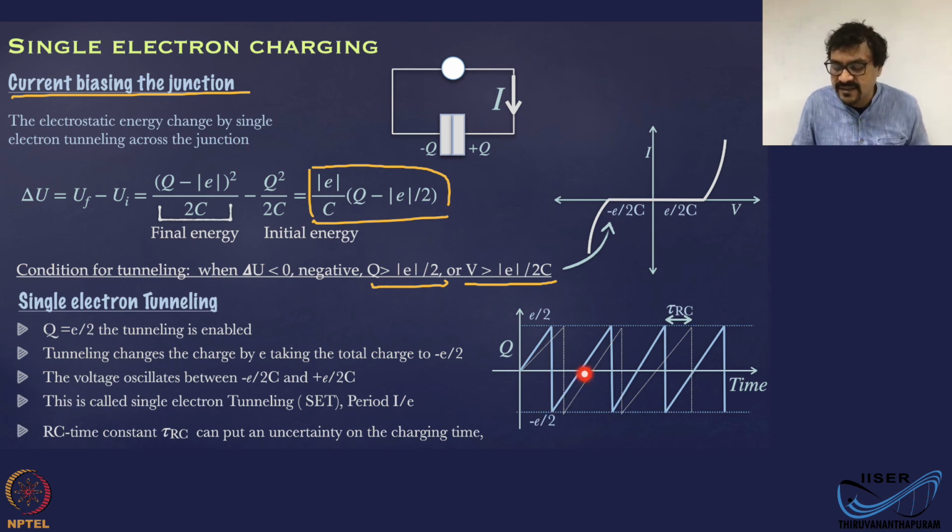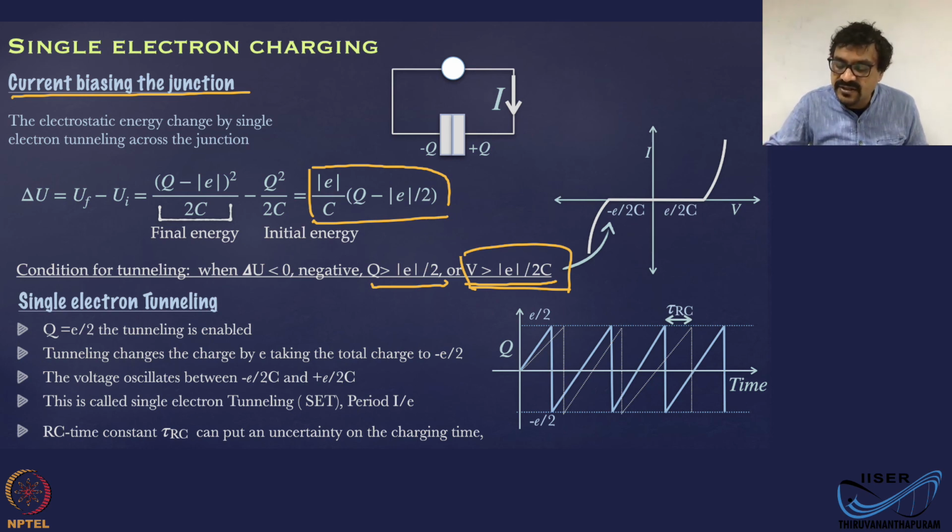Then again, the charging will take it to E by 2. Then again, another tunneling, and the total charge is brought back to minus E by 2. And this is going to repeat. So you have a charging process, then discharge, 1 electron. Charging process, discharge, 1 electron. That is going to happen one by one. So these are single electron charging processes, because you now have a small junction with a very small capacitance, which enforces the voltage requirement given by this, E by 2C.